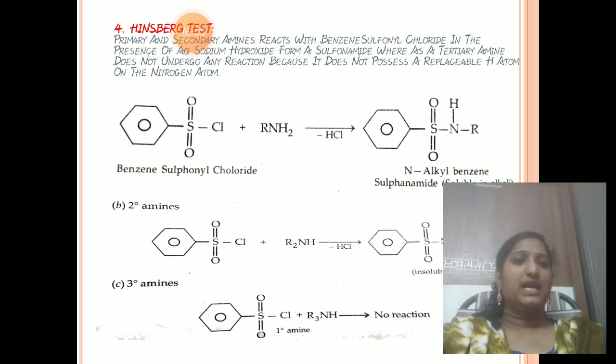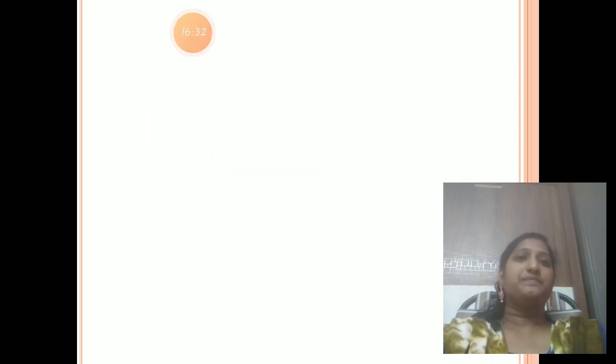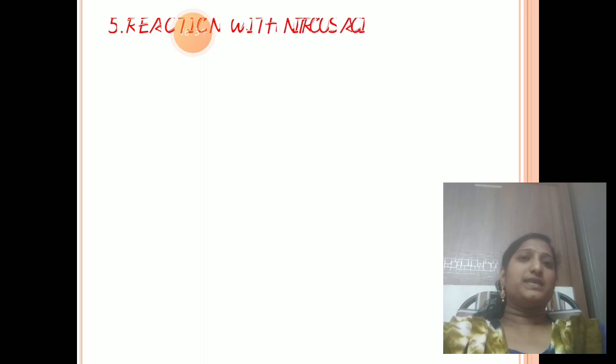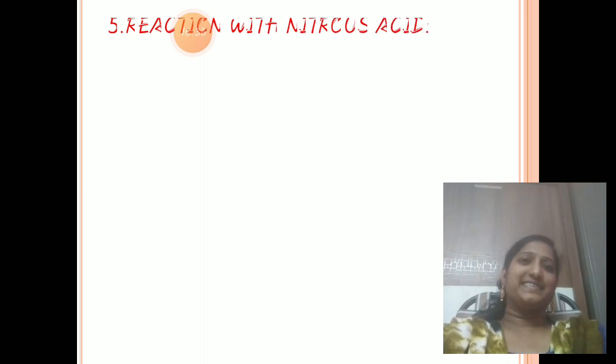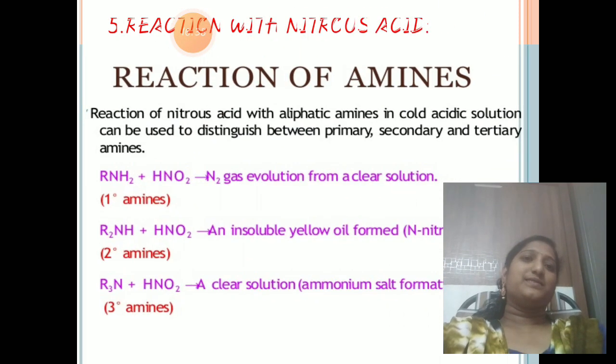What is nitrous acid? Anybody know the formula of nitrous acid? Please tell me the formula of nitrous acid. We know the nitric acid formula is HNO3. What is nitrous acid? So nitrous acid is nothing but HNO2. HNO2 is called nitrous acid. So here, the reaction of amines with nitrous acid.